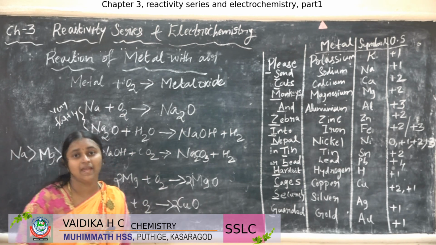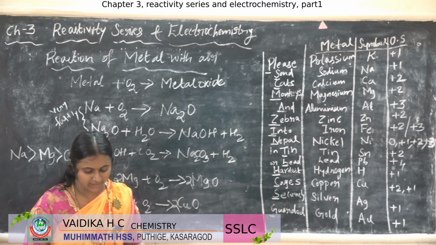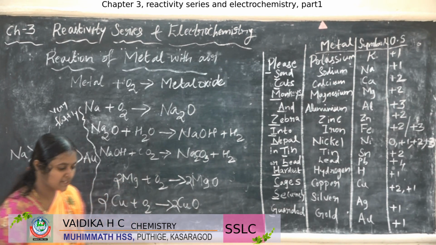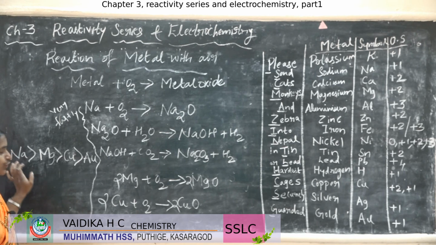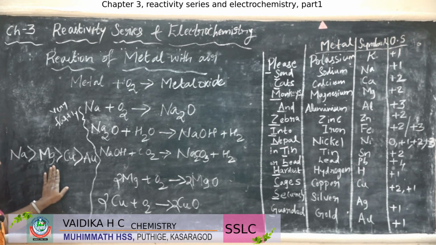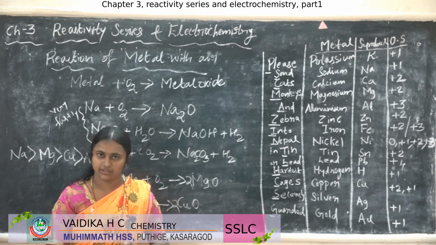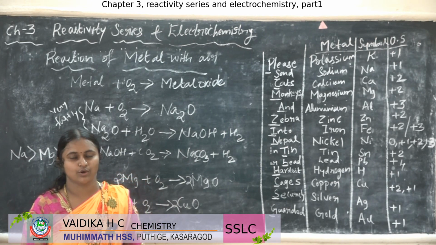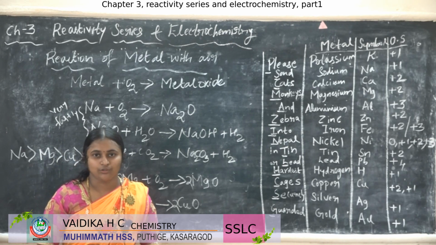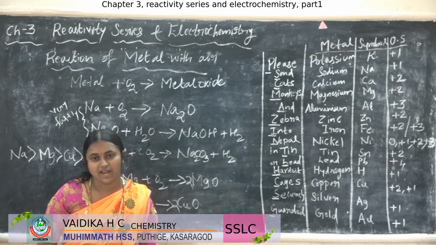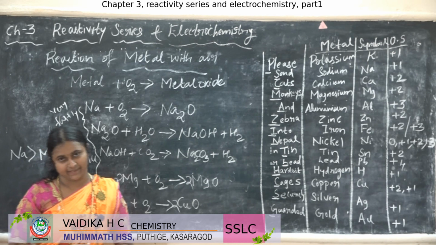The reaction will be very fast, okay. So what is the order of the reaction now? Sodium reacts much faster than magnesium. Magnesium reacts faster than copper, but Au, that is gold, will not react with the oxygen. Okay, gold will not react with the oxygen.